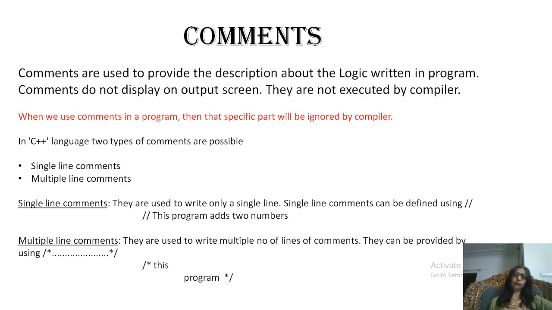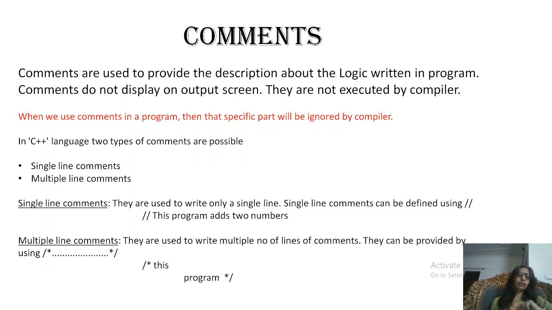Next, comments. We can use comments in our programs, and comments are not executable by the compiler. They are simply ignored by the compiler. We use them to describe the logic of the program or some statements.